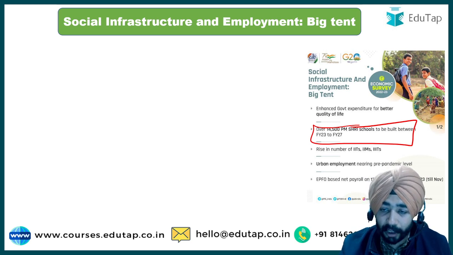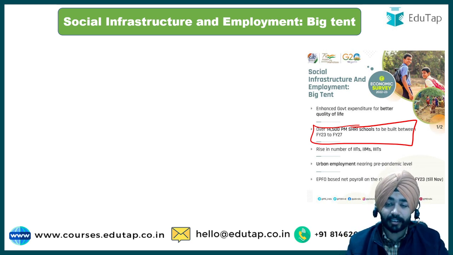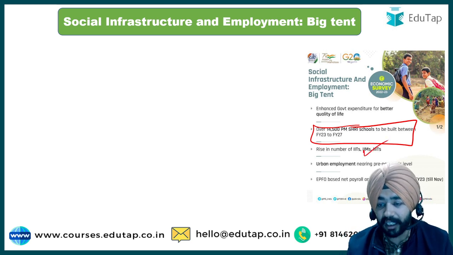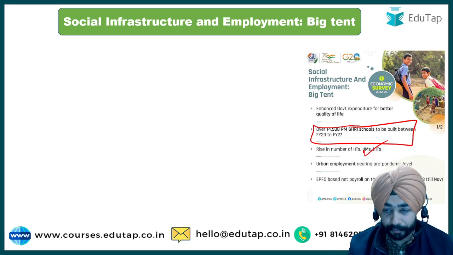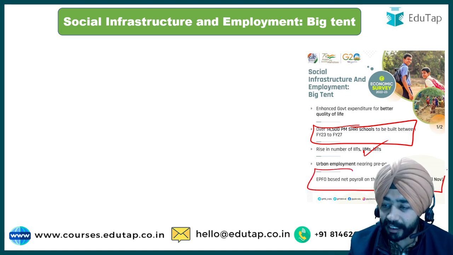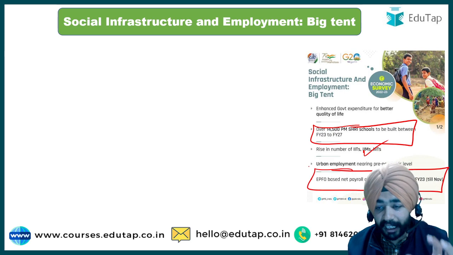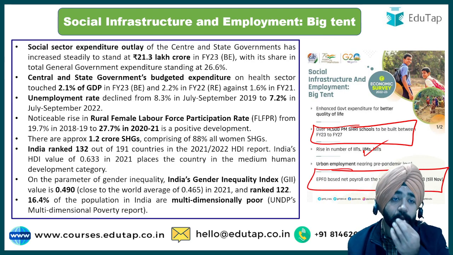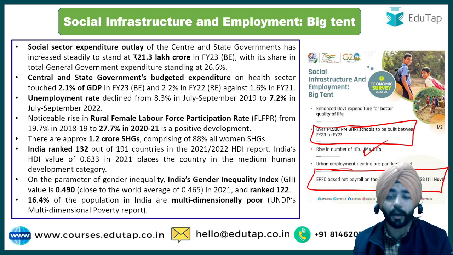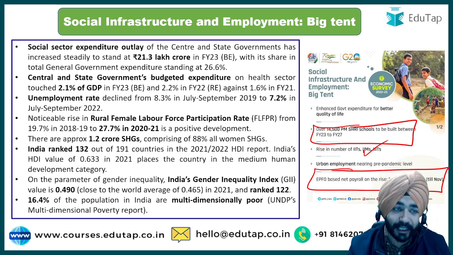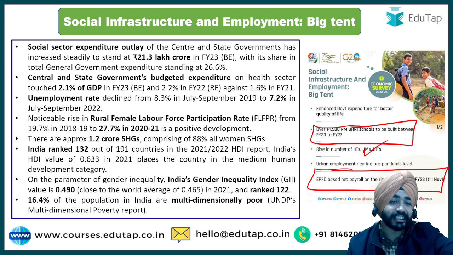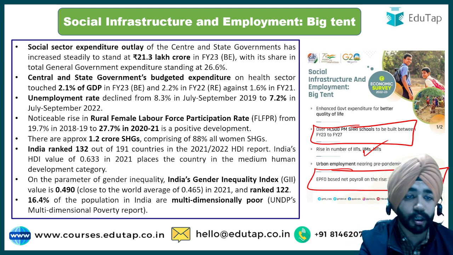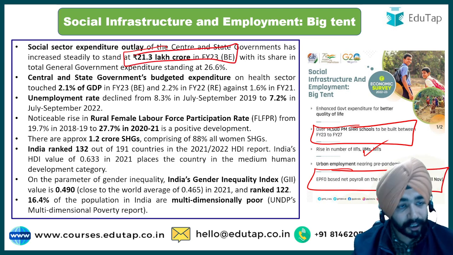Then the next important thing, if I talk about here, is it says there is a rise in number of IITs and IIMs, and urban employment is nearing pre-pandemic level. Then here it says the EPFO has played a very big role, and EPFO net payroll has risen to 10.54 lakh. So when I talk about social sector, most important thing when I talk about social sector is health and education. So it says that social sector's outlay has been increased. That is, it has increased to around 21.3 lakh crore rupees.